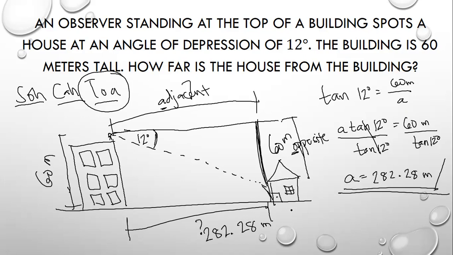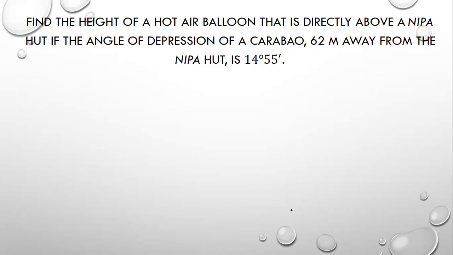Okay, naintindihan yan? So let's now have the last example. Find the height of a hot air balloon that is directly above a nipa hat if the angle of depression of a carabao 62 meters away from the nipa hat is 14 degrees 55 minutes. So again, the first thing to do is to draw the illustration.